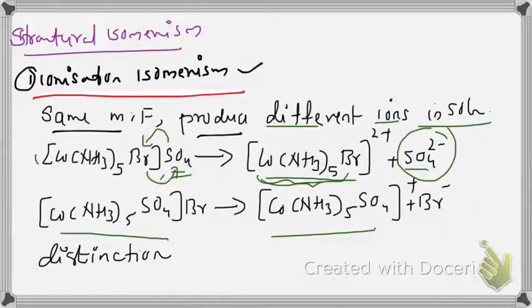So actually this kind of isomerism is due to the exchange of ligands between the coordination sphere and the ionization sphere. Both Br- and sulfate are ligands. But here Br- is a ligand and sulfate is the counter ion. When sulfate acts as a ligand, Br- is the counter ion. So there is an exchange between these two ligands inside and outside the coordination sphere. Now we have a question, how to distinguish these two isomers in solution?